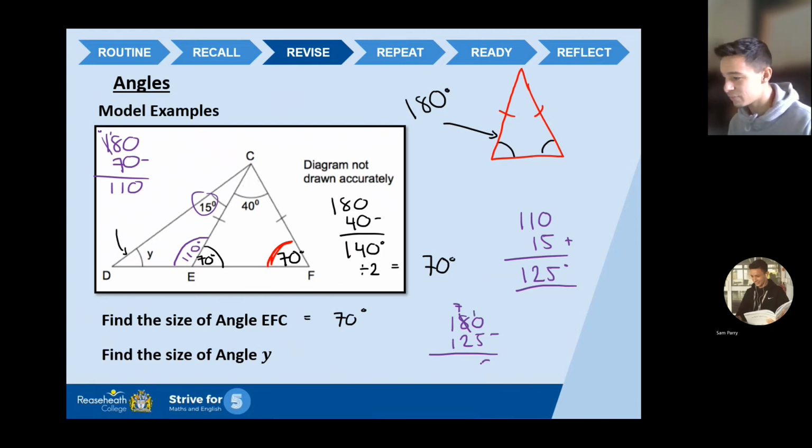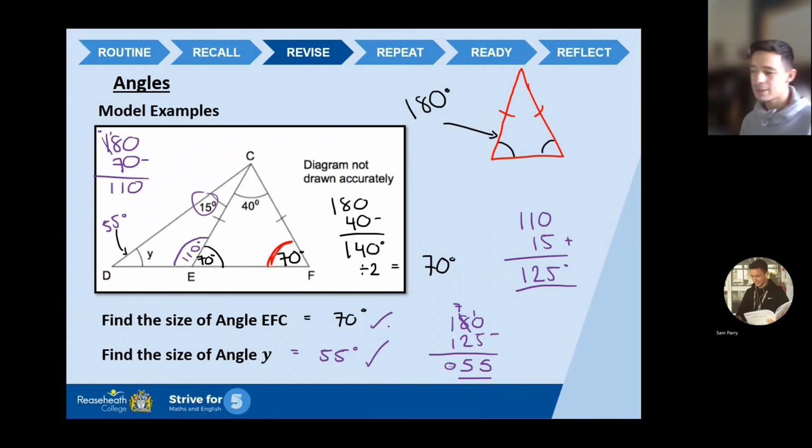So 10 take away 5 is 5, 7 take away 2 is 5, 1 take away 1 is 0, so 55. Y equals 55 degrees. So I couldn't get there instantly. I had to use my knowledge of straight lines in order to help me get there, but I got there in the end, which is the main thing, okay?